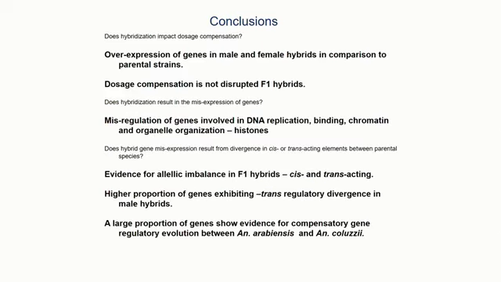Does hybrid gene misexpression result from divergence in cis or trans acting elements between parental species? We have evidence for allelic imbalance in F1 hybrids, as shown by cis and trans effects. A higher proportion of genes exhibit trans regulatory divergence in males due to the effect of the X chromosome, and a large proportion of genes show evidence for compensatory gene evolution in Arabiensis and Kalutii.